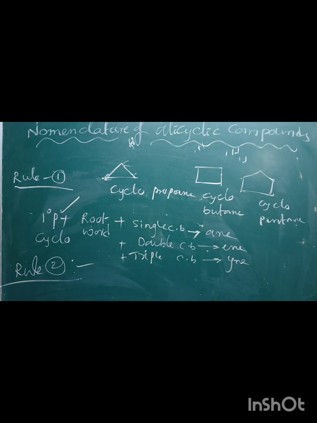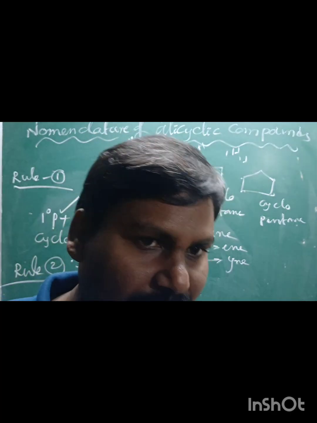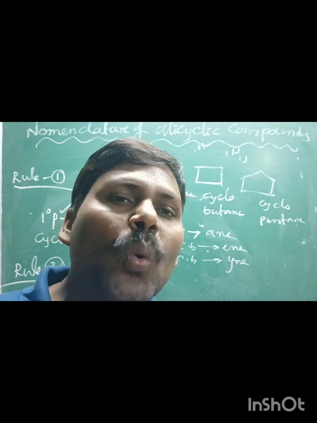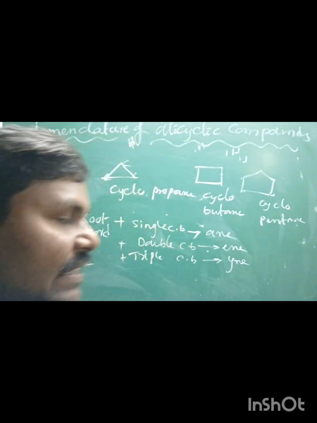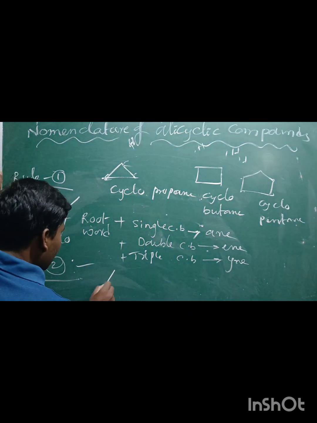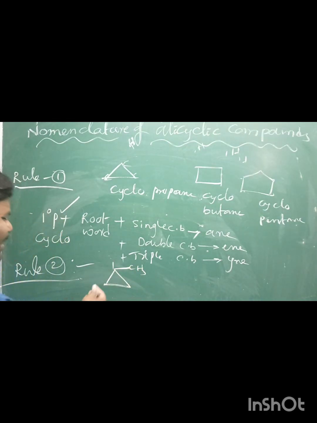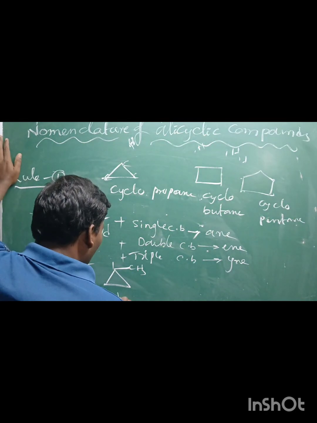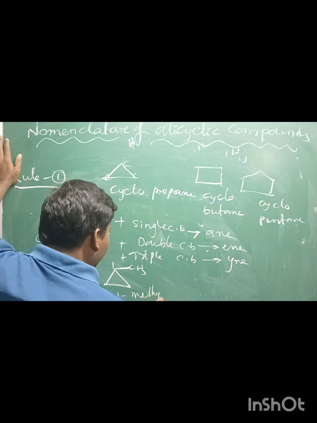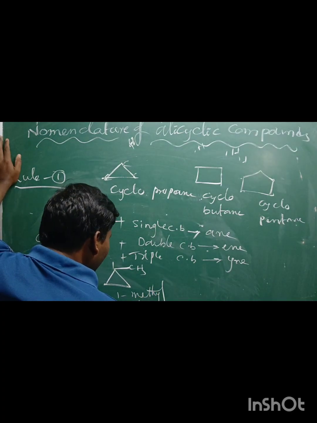Once again, if only one substituent is attached to the ring, for example cyclopropane with only CH3 there, we do not need to mention the position of the substituent. 1 methyl cyclopropane.